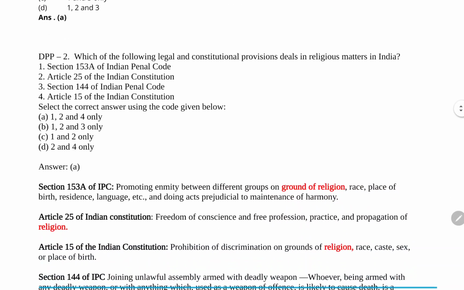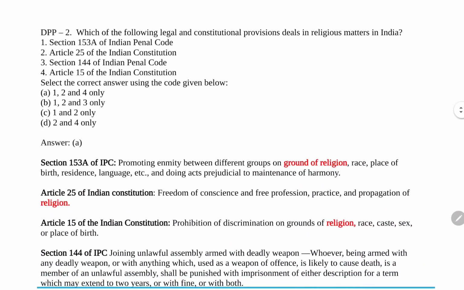Now, moving forward, the next question is, which of the following legal and constitutional provisions deal with religious matters in India? Okay, so कौन से provisions हैं which deal with religious matters in India? The first is Section 153A of the IPC. Yes, this is the correct option. Section 153A of the IPC 1860 deals with religious matters.